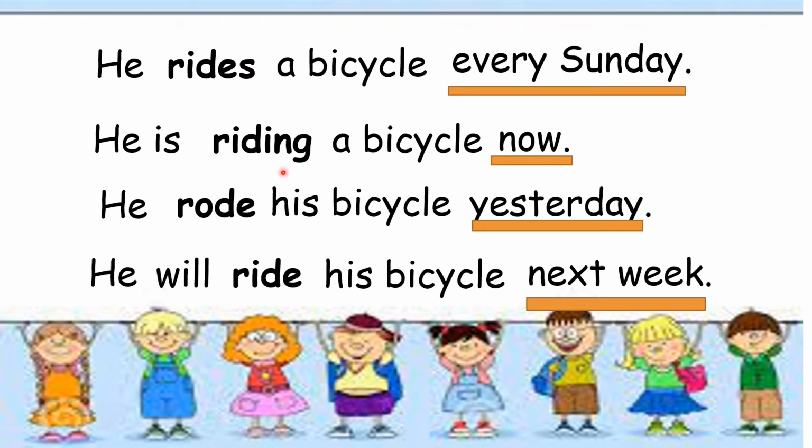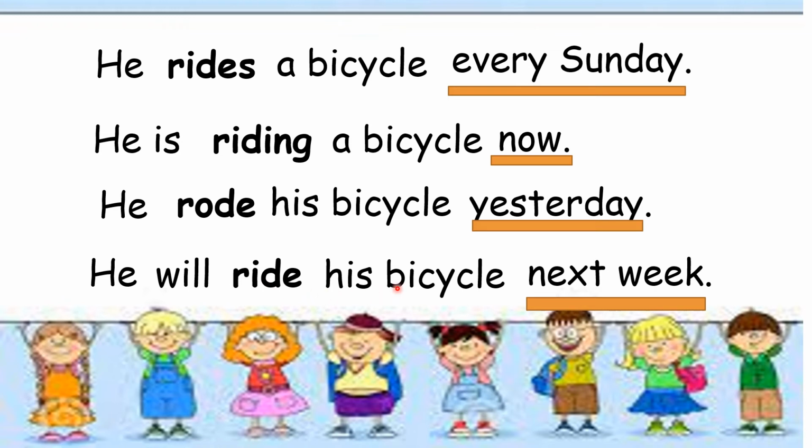Next, he is riding a bicycle now. So remember, if the time indicator is now, we add ing to the verb. But when you add the ing to the verb, you have to omit the letter E. So riding. Next, he rode his bicycle yesterday. Why do we use rode? Because our time indicator is yesterday. It happened already. The past tense of the verb ride is rode.